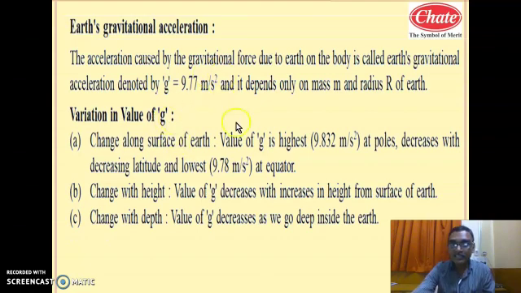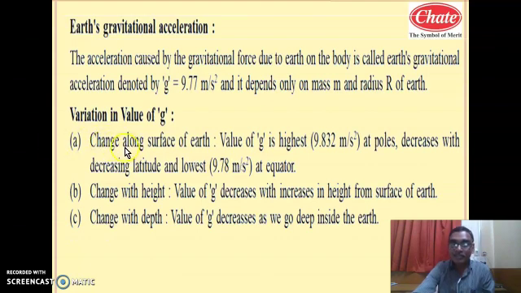Hence where the radius is more, as per the inverse square dependency in force, same is the concept in the acceleration. So where this radius is more, g value is less. Along the equator, the radius is more, so g will be less at the equator. At the pole, the radius is less, hence g will be more.